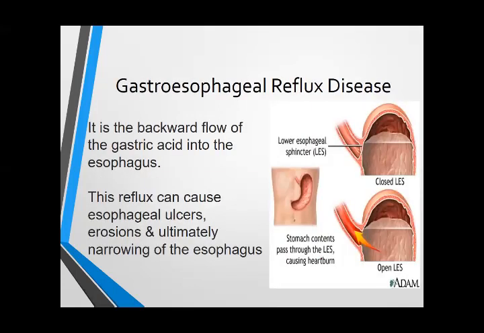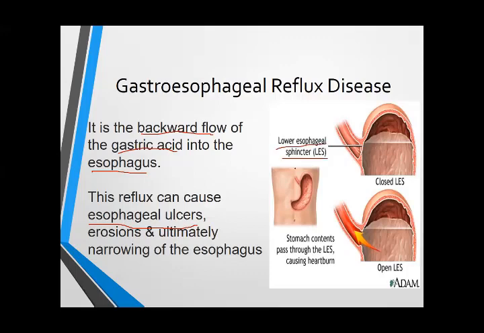Gastroesophageal reflux disease is quite different, in which the esophageal ulcer is caused by the backward flow of gastric acid into the esophagus, or regurgitation of gastric content into the esophagus. This may occur because of weakness of the lower esophageal sphincter.